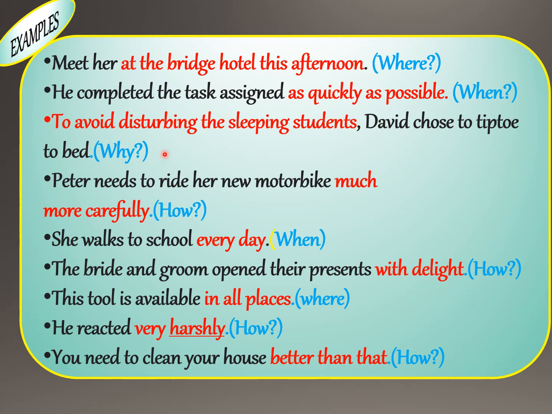Why did David choose to tiptoe to bed? It is answered by to avoid disturbing. It is the reason. Peter needs to ride her new motorbike much more carefully. So much more carefully is describing the manner in which Peter needs to drive her new motorbike.